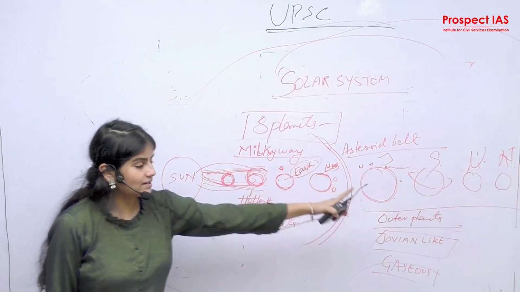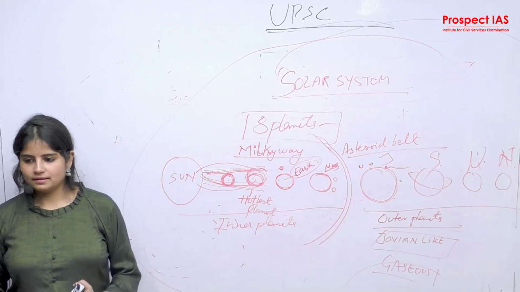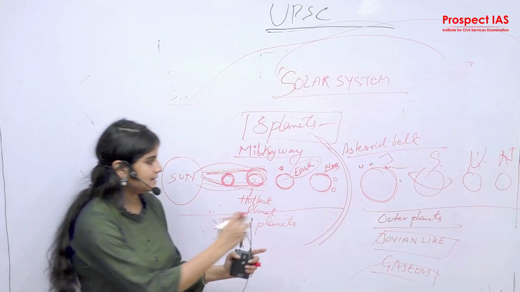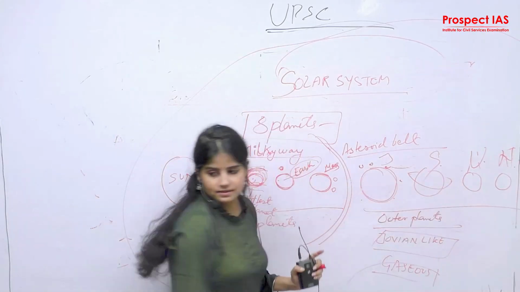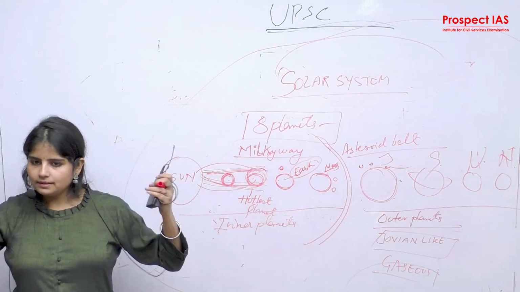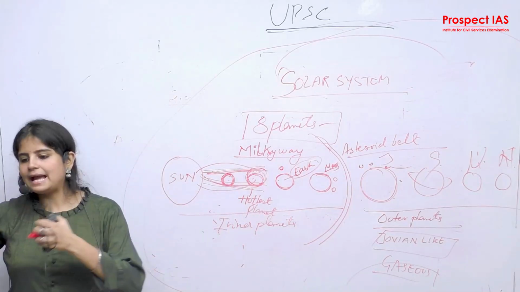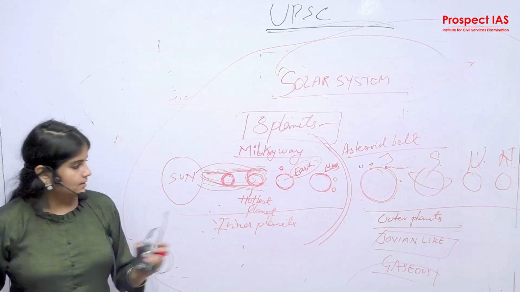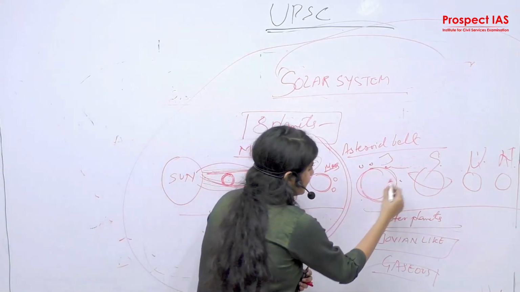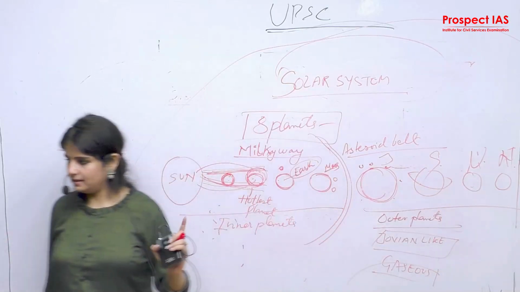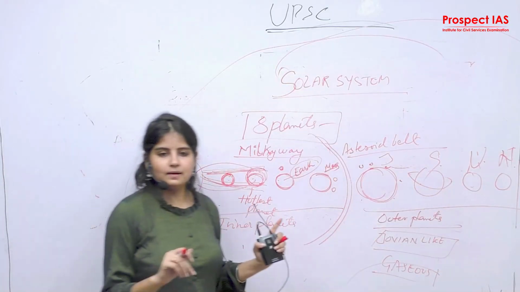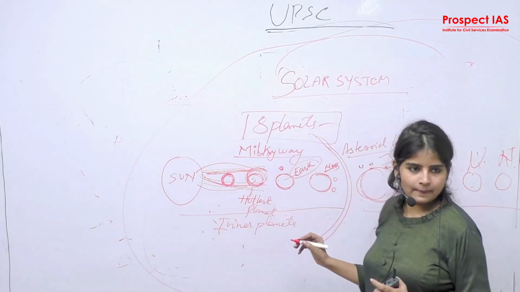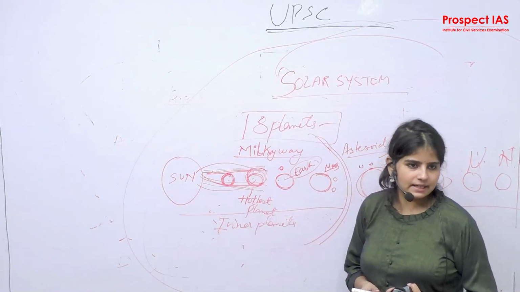Why are these gaseous planets? Yes, because of the far distance, the condensation took place in gaseous states. When nitrogen is in the gas state, it is more cold. When it is in solid state, it is not that cold. So that's why the condensation took place in gaseous state, and these are gaseous planets. Concept clear? Clear in online class? Why is it called a gaseous planet? Because of the runaway greenhouse effect, yes.